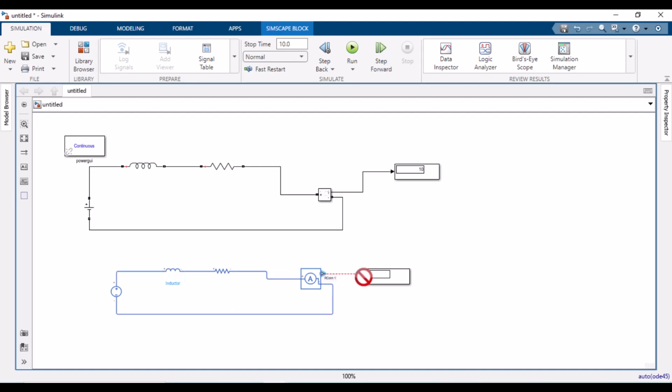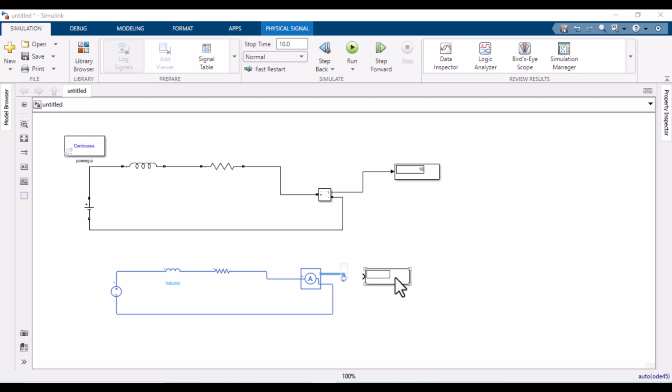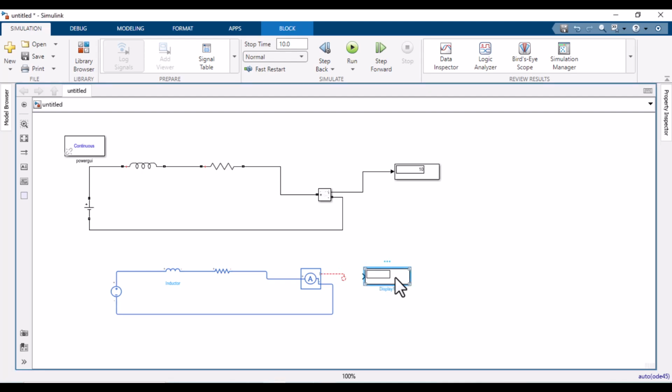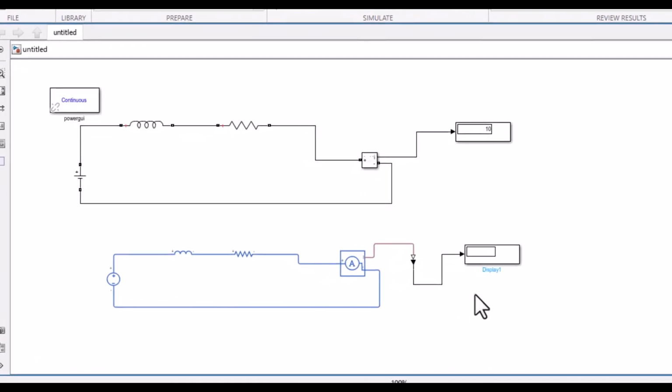And you will find it is not connecting. Actually, the display block is an ideal circuit block, but this is physical modeling, or physical blocks. To convert the physical block to ideal blocks, we need a PS-Simulink converter. And now it connects accurately.